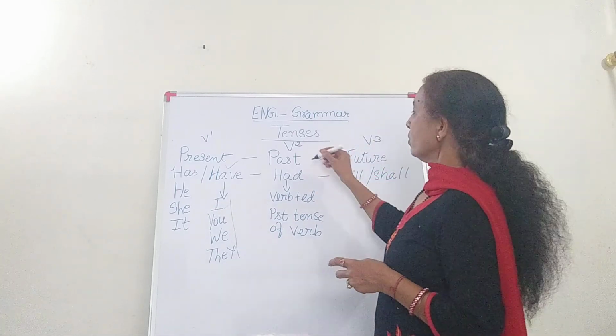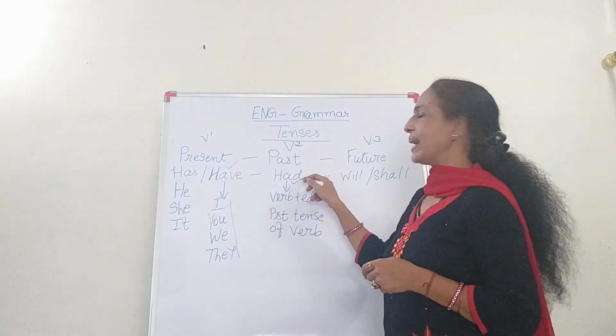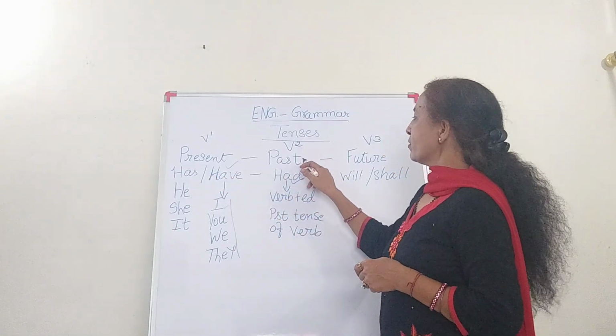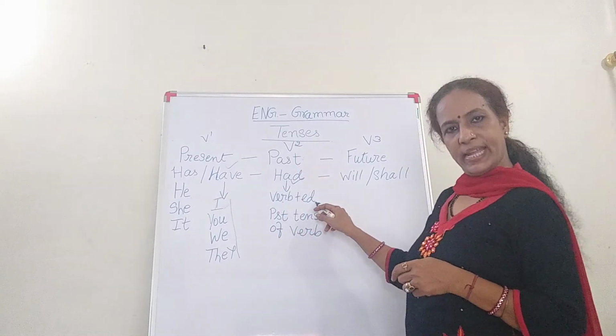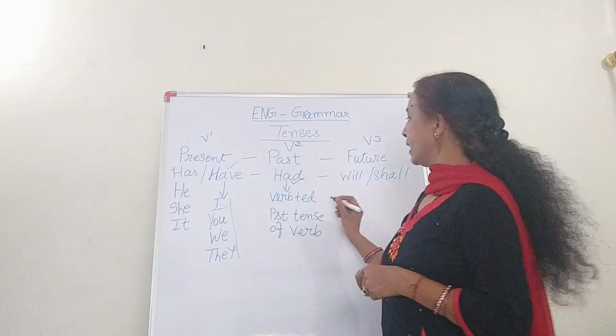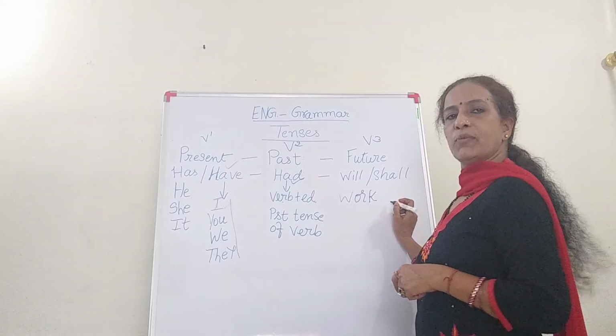Now then past tense of has and have is had. And here in past tense the verb we use will be followed with ed. For example, I say work. So he worked.